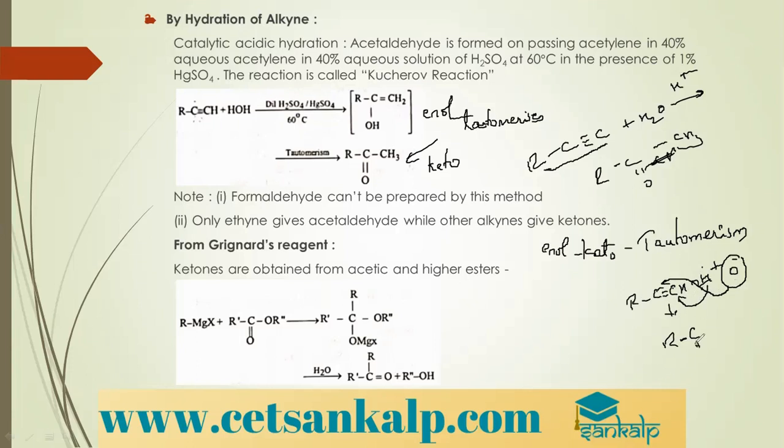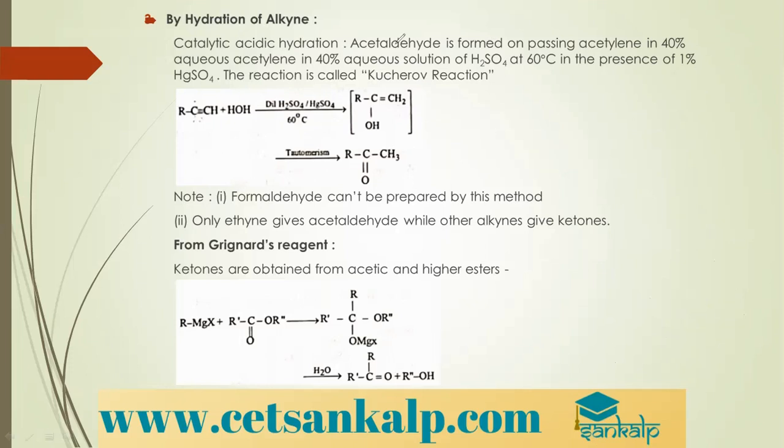So here we have RC double bond O, and this bond breaks and becomes, already one hydrogen is there and you're giving two more, so it becomes RC double bond OCH3. You need not remember the entire reaction because we don't have a mechanism for this reaction. If you just remember what you get, that is more than enough.